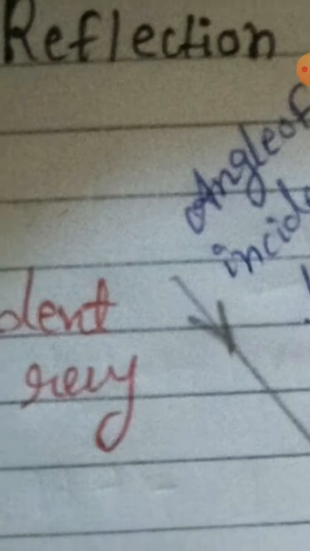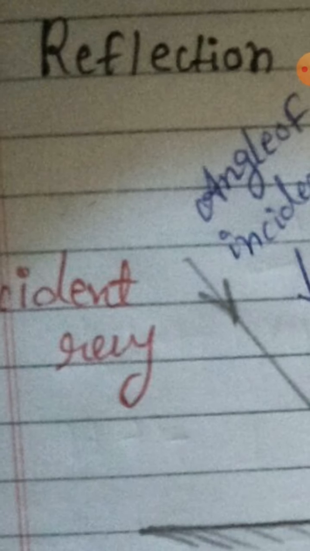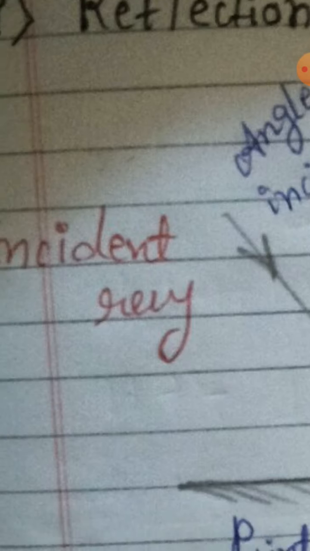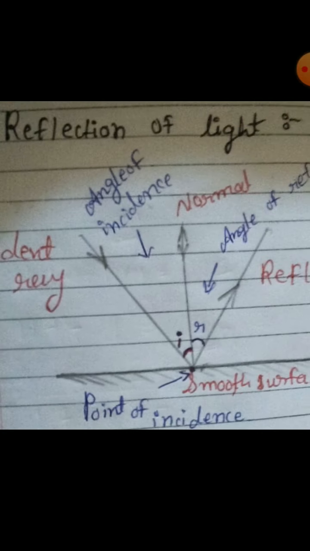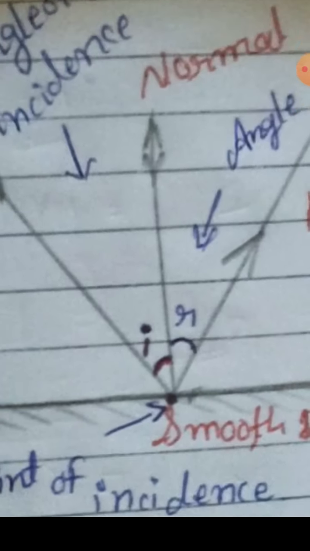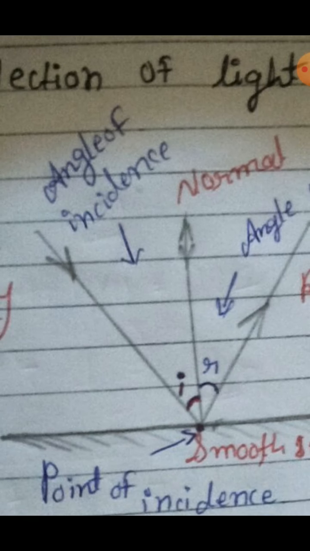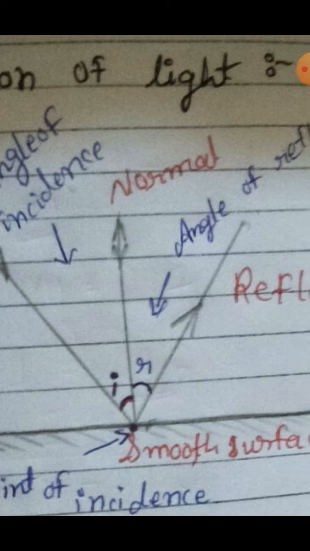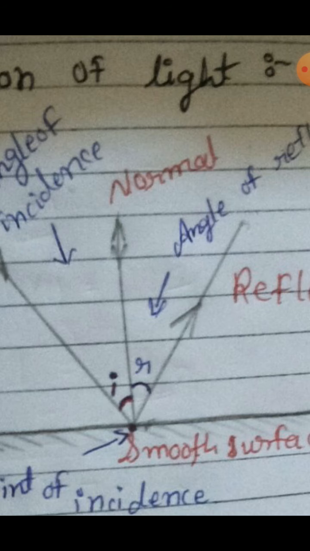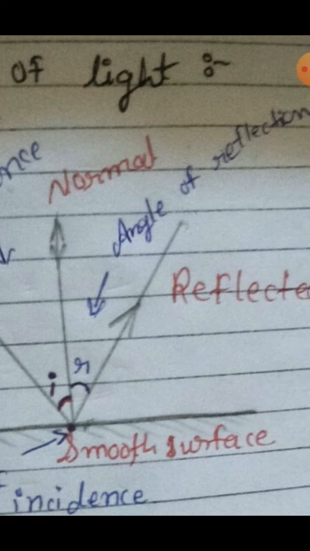So it is the source of light, for example the sun, a torch, a bulb. Here is the incident ray, it comes to the object. Here is the object, that is a smooth surface, and that is the point of incidence. And then the light which came to that surface is reflected. So here it is the reflected ray.